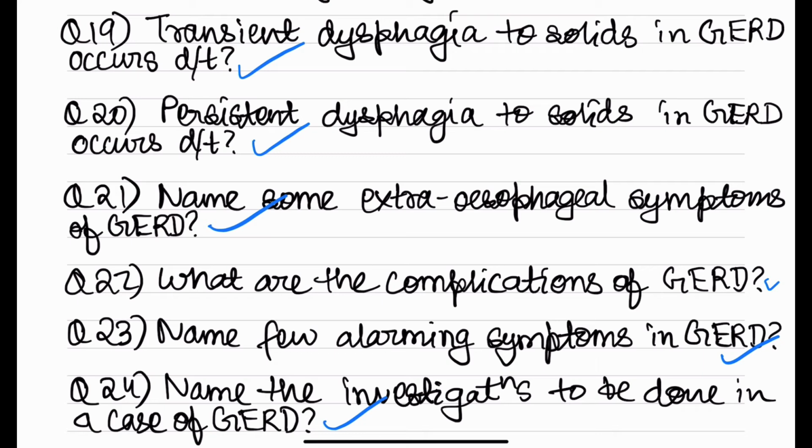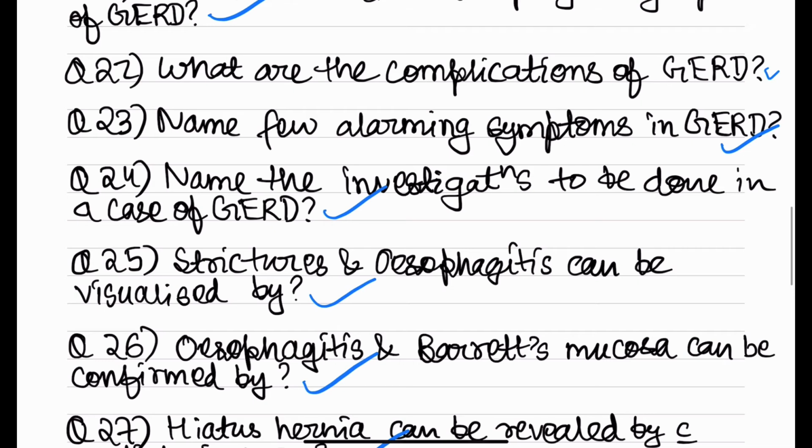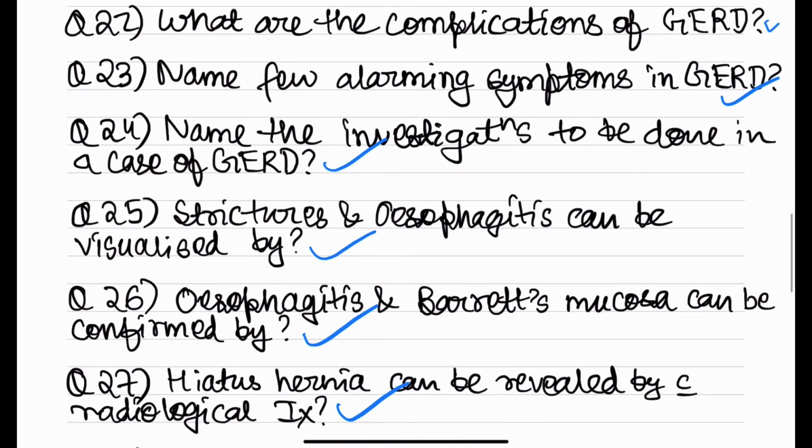Now coming to the alarming symptoms in gastroesophageal reflux disease. So what are the alarming symptoms? First we have to think if there is any GI bleeding, then weight loss, and then there can be nausea and vomiting. What are the investigations to be done in a case of gastroesophageal reflux disease? So to view the lesion we have to do endoscopy. So strictures and esophagitis can be visualized by endoscopy, and once we do the endoscopy we take the sample and we confirm whether it is esophagitis or not by biopsy. That is what is called as biopsy.